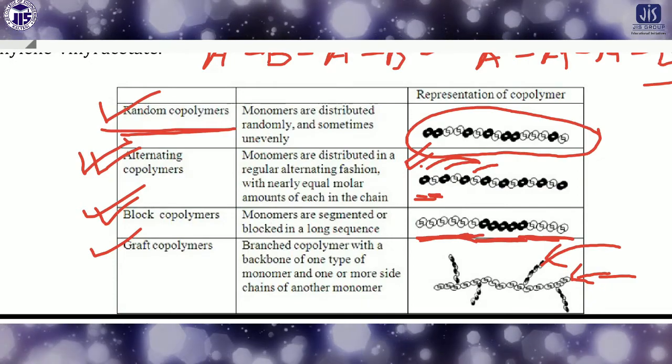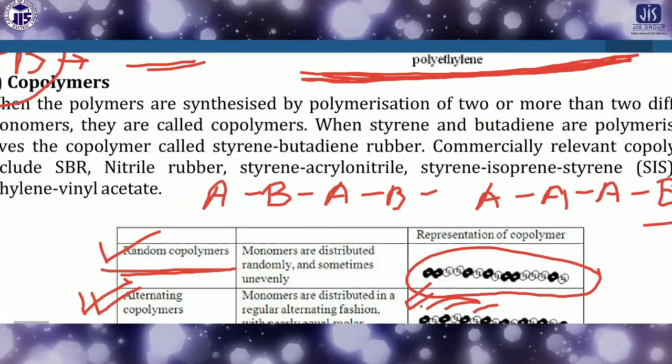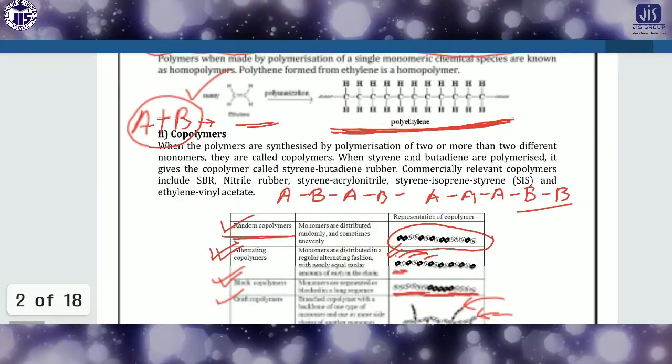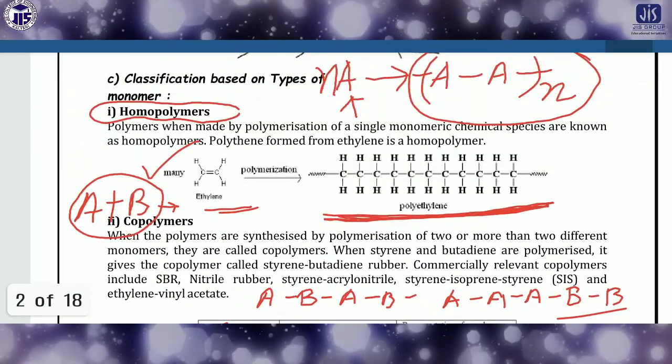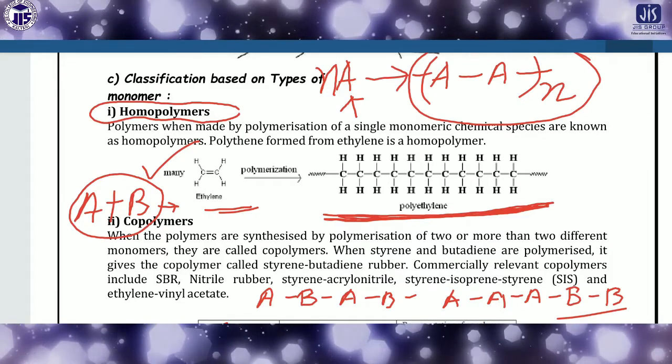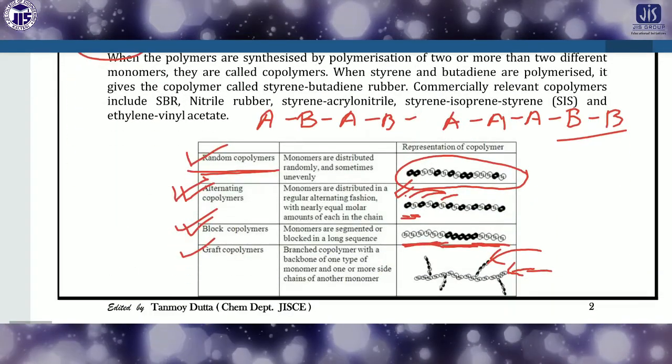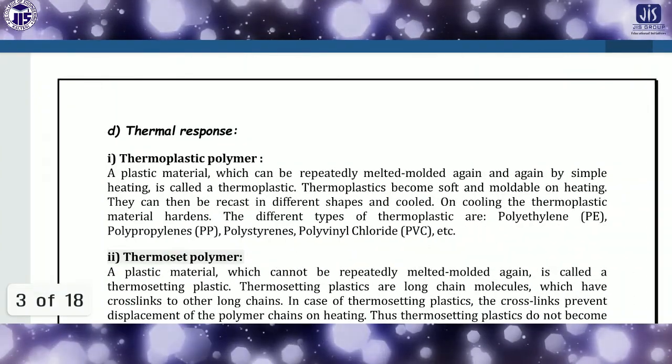So this classification depends on the types of monomer. That means either the monomers are the same, then it is called a homopolymer, and if the monomers are different, it is called a copolymer. Now come to the process.